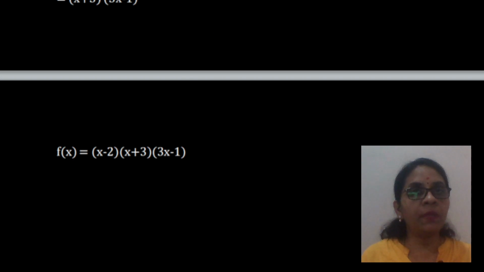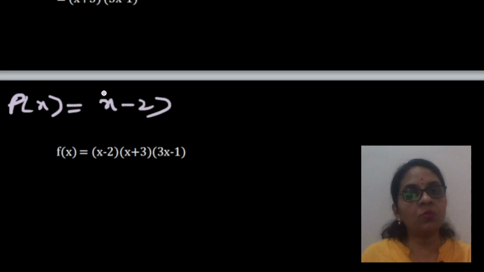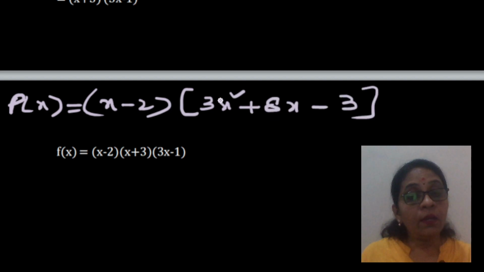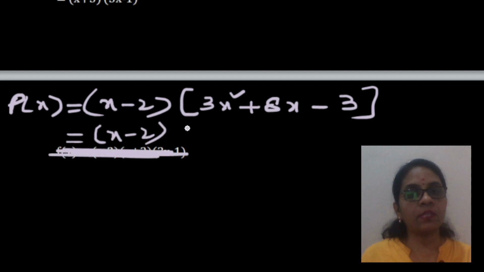Let me tell you how to do it. You have p of x is equal to x minus 2 into 3x square plus 8x minus 3. Don't break it up and write as I have shown here, but write in continuation, then there will be less error. So x minus 2, ignore this for some time.